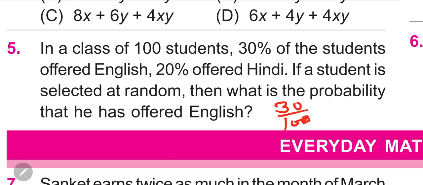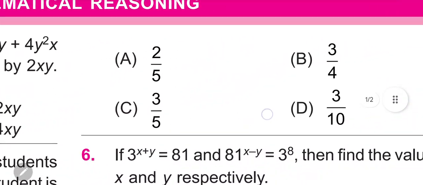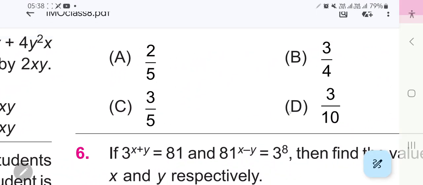Number of students is also the same. It means in every 100 students we are selecting 30 students. Now when we remove the zeros and make it the simplest fraction, we get 3 over 10. So our answer will be 3 divided by 10. Okay, I hope you are clear. Yes, this will be our answer, D.